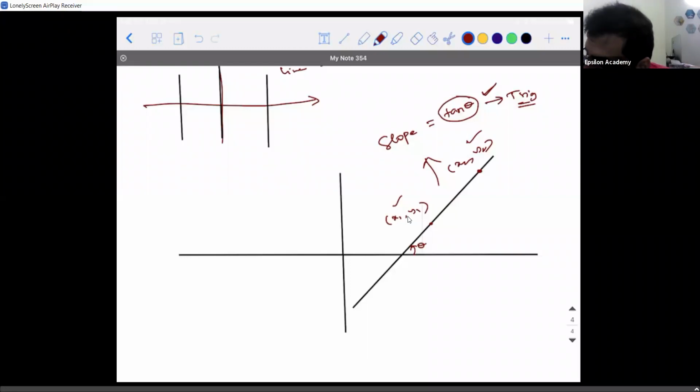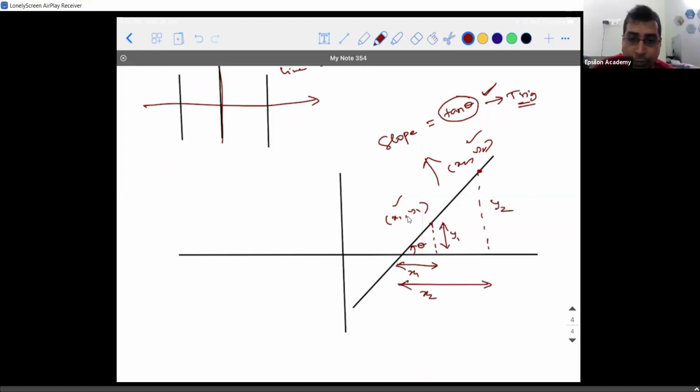I will drop a perpendicular from here and call this distance x1 and this distance y1. If I drop a perpendicular from here, I will call this distance x2 and this distance y2. From this point, if I drop a perpendicular here, then A, B and P form a right angle triangle.